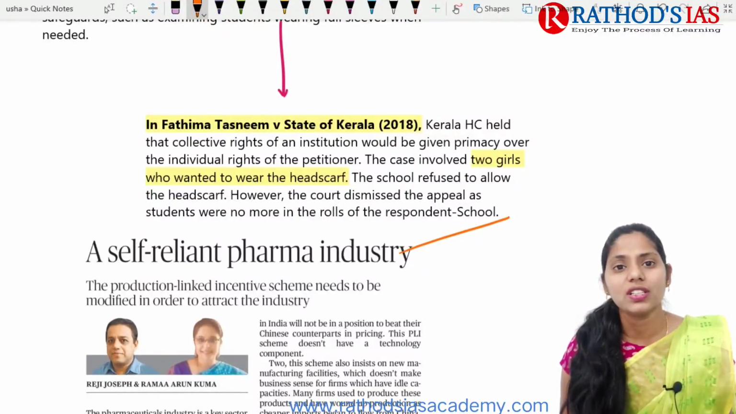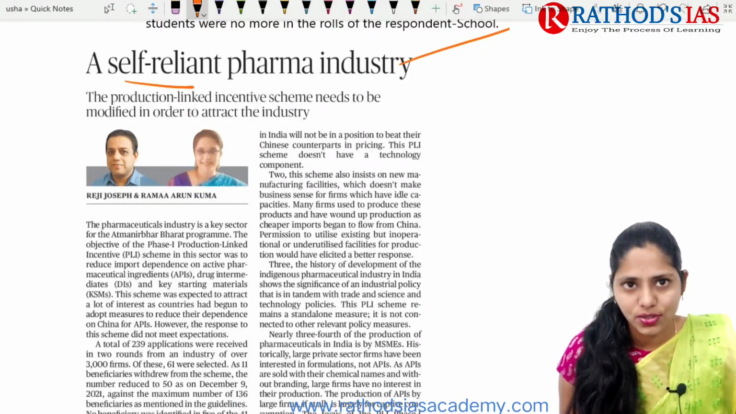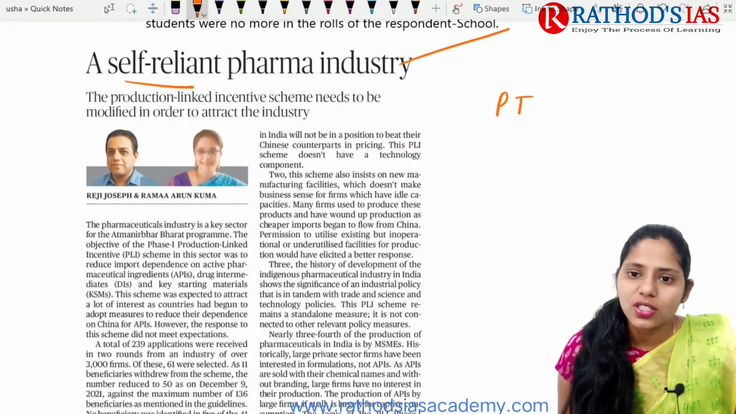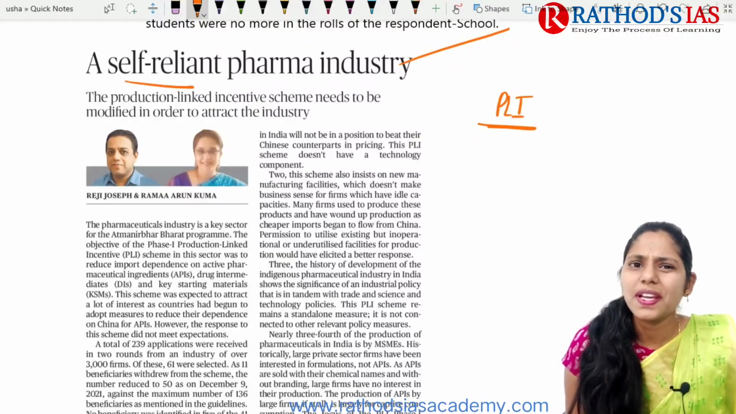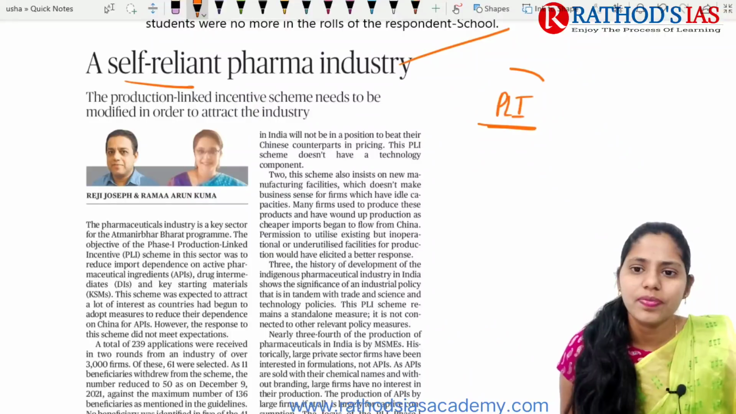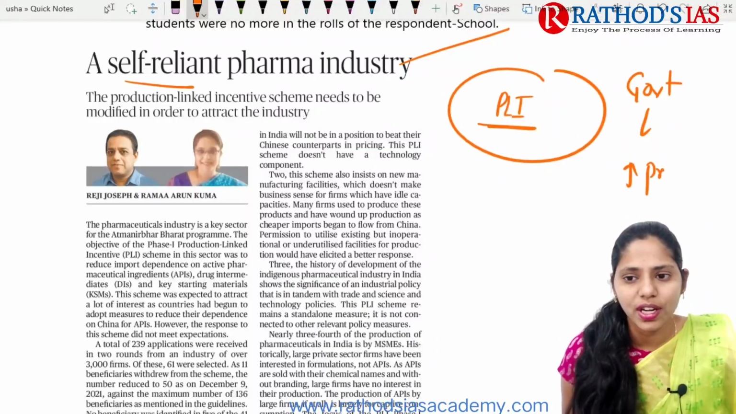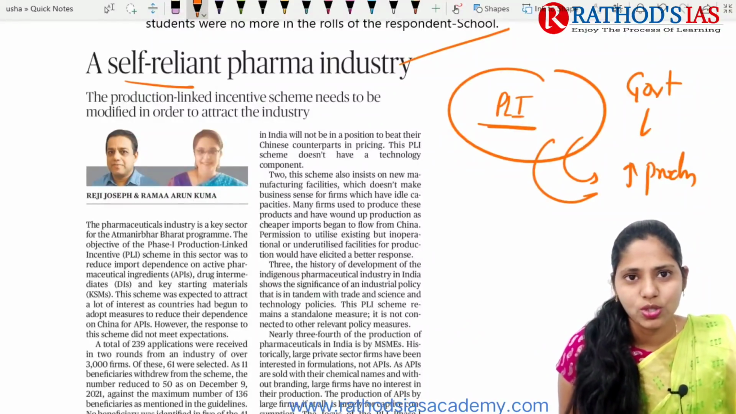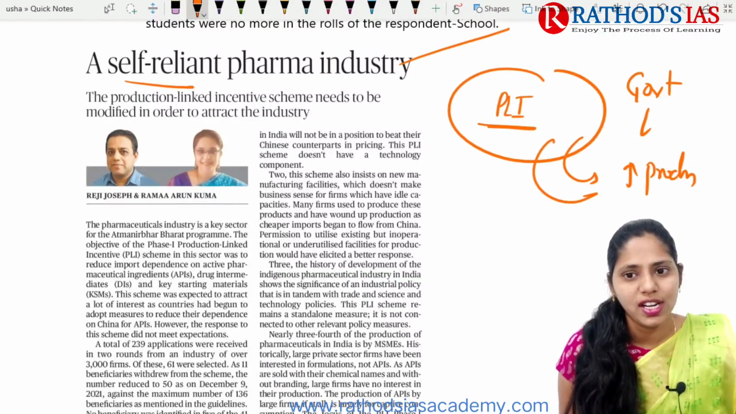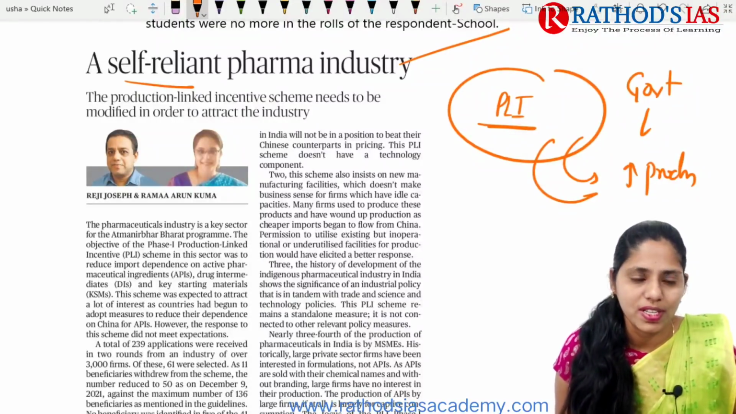Now let us see the next topic. The title says a self-reliant pharma industry. This article is talking about the production linked incentive scheme. What is the basis of this scheme? The government says that when you increase your production, you will get some benefits from the government. So the scheme is production linked incentive, which means that if you increase your production, you will get incentives from the government side.